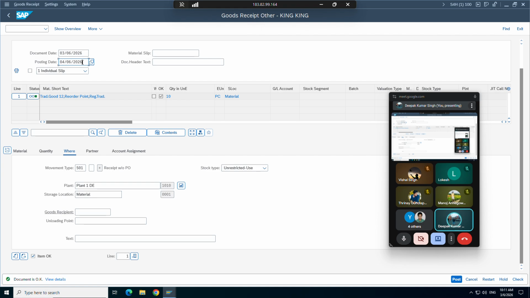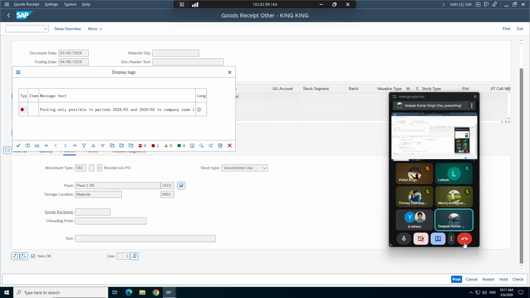What I am trying to post is this initial stock entry. Let's make it 561, in the month of April. Let's see what the system will say. It is saying that we can only post between February and March.